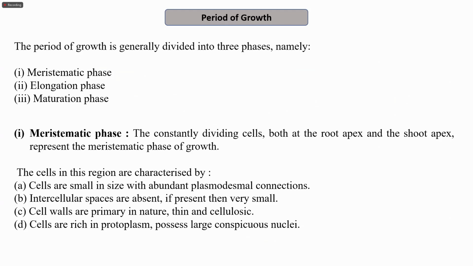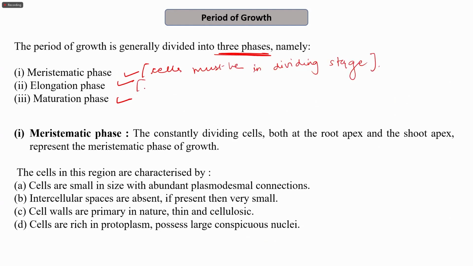Now, what are the different periods of growth? So the period of growth is generally divided into three phases, which are the meristematic phase, elongation phase, and maturation phase. In the meristematic phase, we know that the cells must be in a dividing stage. In the elongation phase, the cell growth results in the elongation of the zone.